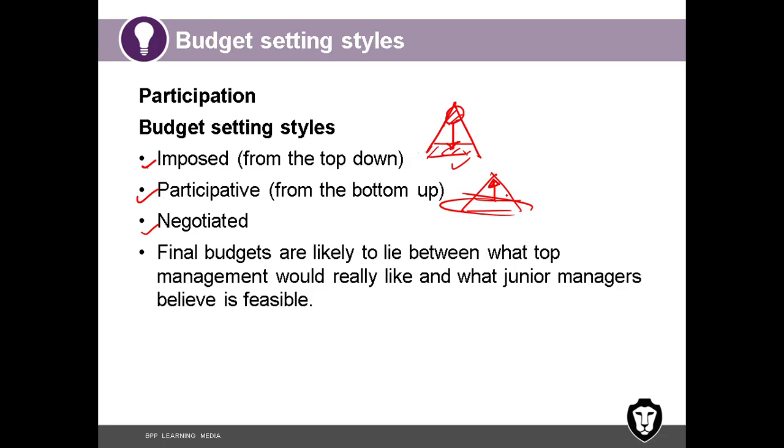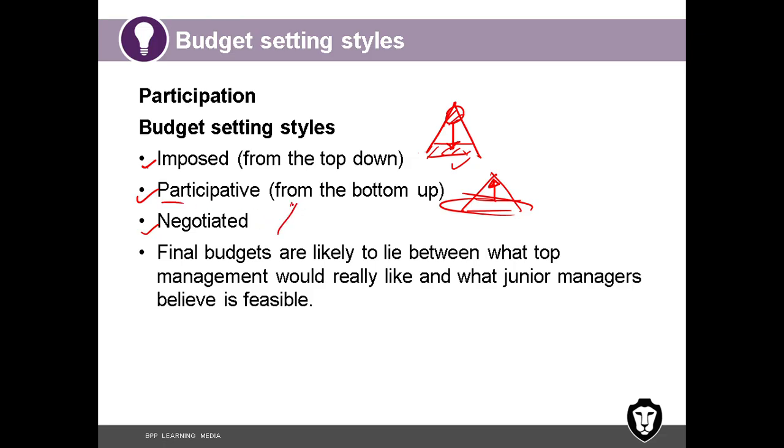of those budgets. Sometimes in the first step, the top level might not agree. They might send it back. Then there might be some discussions, arguments, negotiations, and then finally they agree on the budget. This is called participative budgets.